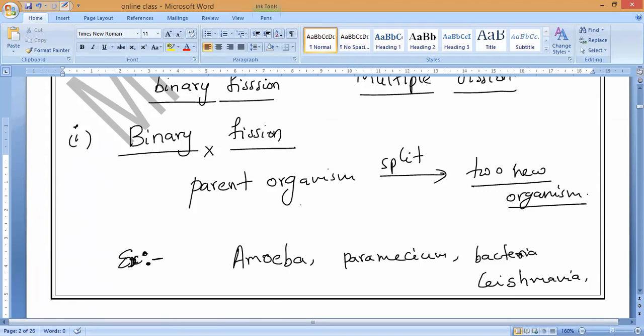But here, binary fission in amoeba can take place in any plane. There is no particular manner, like longitudinal, horizontal or vertical. But paramecium has a fixed shape, yes or no? Yes. It divides across, and the cilia are the major thing in paramecium. The nucleus splits into two equal parts and forms two new parameciums.